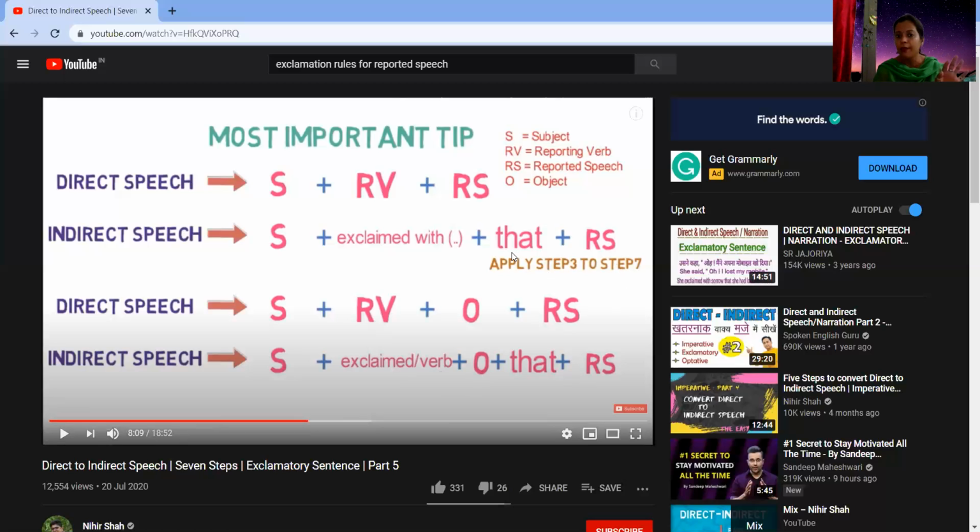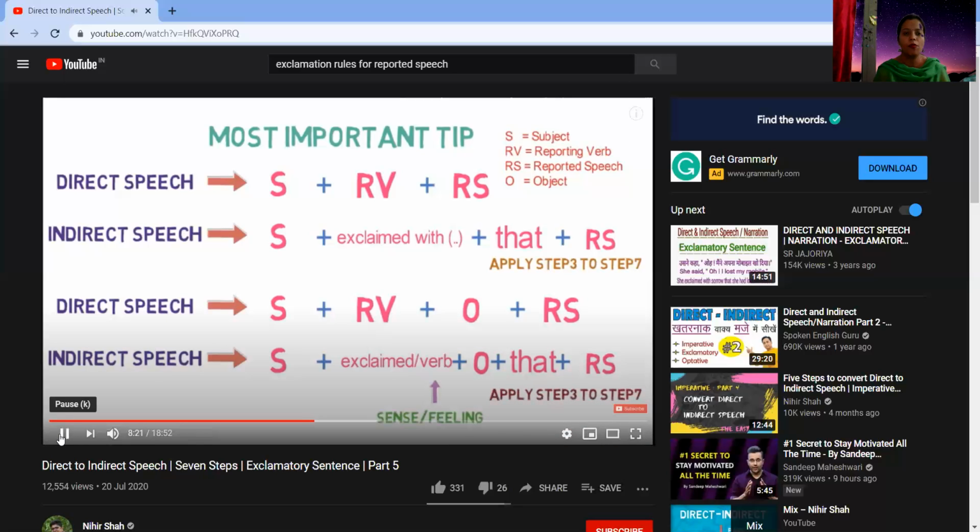That is already done by that. Then you will change the tense. Then you will change the pronoun. After that, you will change those time specific words. And lastly, you will change the exclamatory sentence and make it an assertive sentence. Here, the verb could be providing the sense or the meaning of the exclamatory sentence. Also, steps 3 to 7 need to be applied in the reported speech.